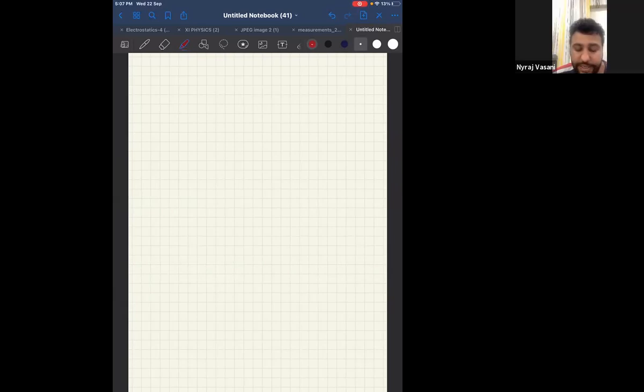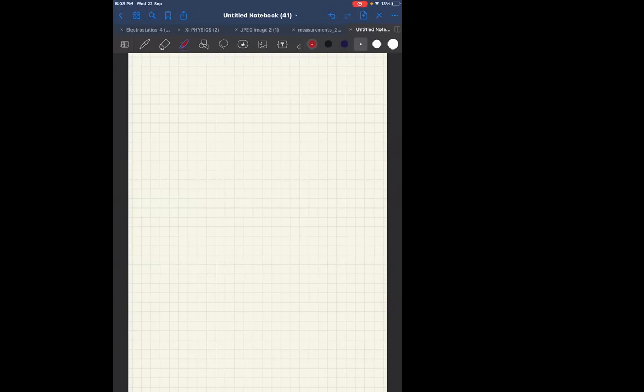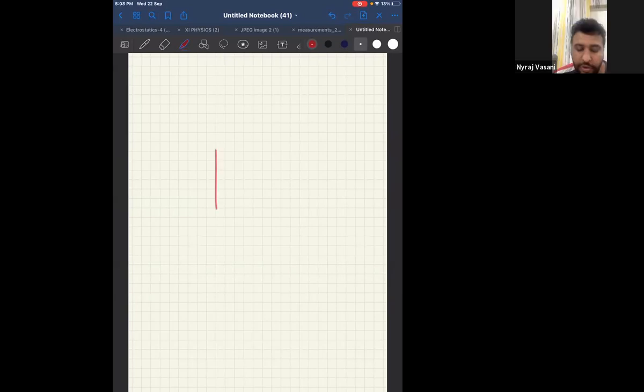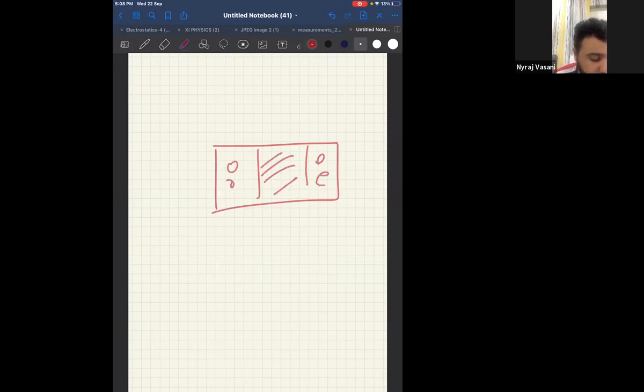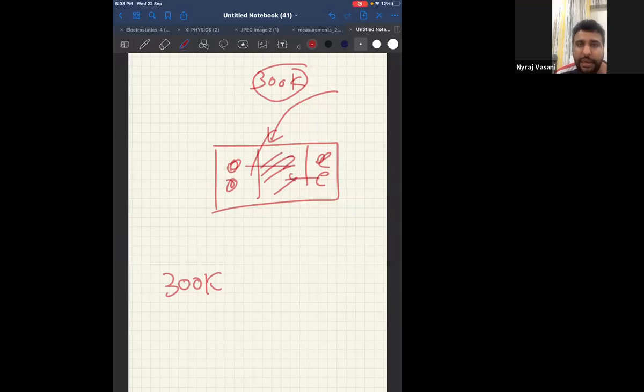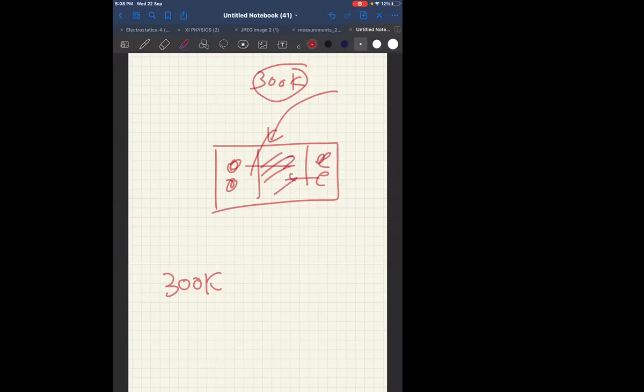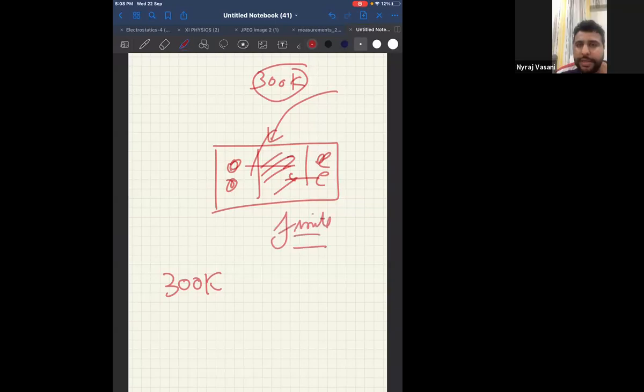See, option D is a reverse bias PN junction, correct? Now tell me, does a reverse bias PN junction conduct electricity? No, because holes and electrons have a very big band gap, correct? But they are saying I'm heating it to 300 Kelvin. That means I'm supplying a temperature of 300 Kelvin. Can I say 300 Kelvin is a very high temperature? Yes. If I give it in the form of 300 Kelvin, that means it is given in the form of heat. So can I say if heat enters this PN junction diode, holes and electrons will get some energy to combine a little bit? So a little bit of current is passed, and a little bit of current passed means finite current is passed. Therefore, can I say option D is also right?